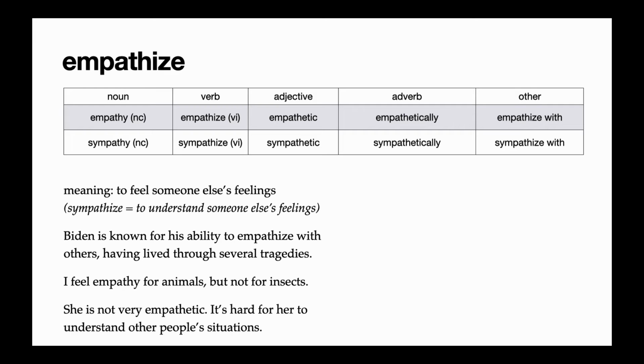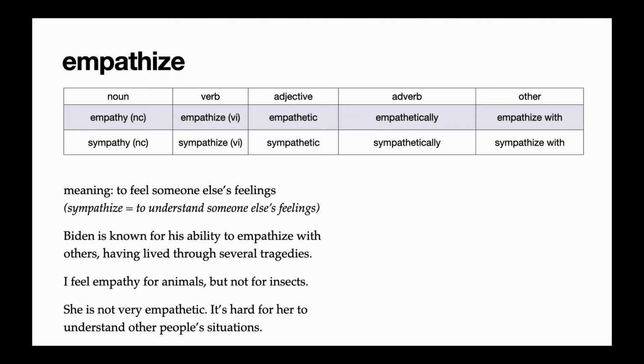In the reading, we said Biden is known for his ability to empathize with others, having lived through several tragedies. In our second example, we see empathy as a noun. Empathy and sympathy are both non-count nouns because they're feelings. I feel empathy for animals, but not for insects. This is very common because we can usually look at a dog or a cat and know if they're happy or scared. But if you look at an ant or a butterfly, it's hard for us to imagine how they're feeling.